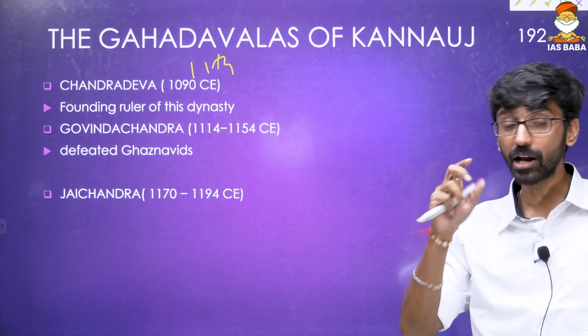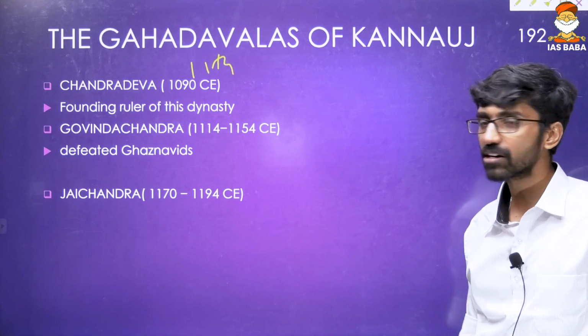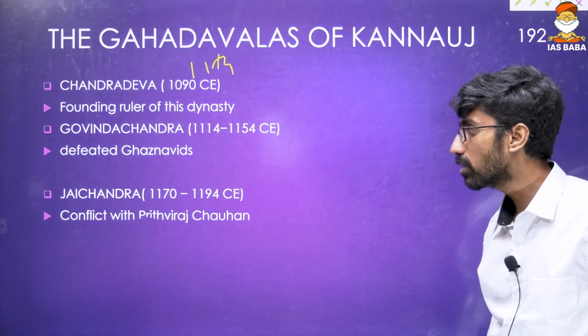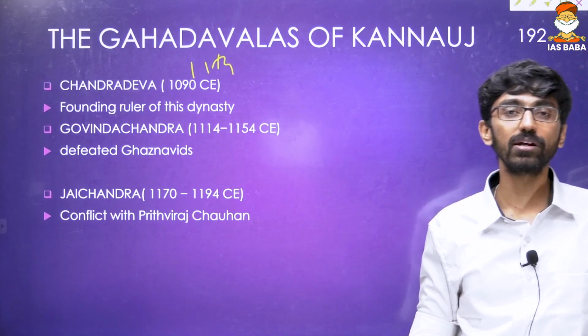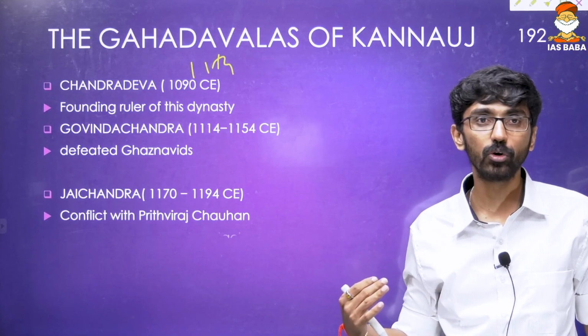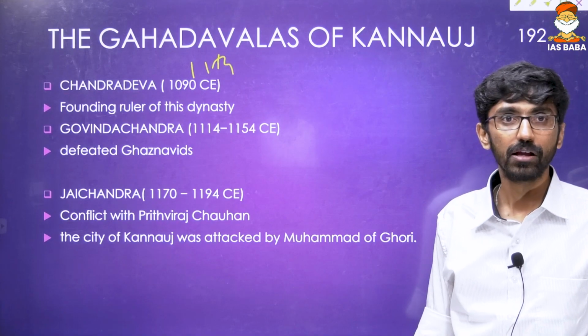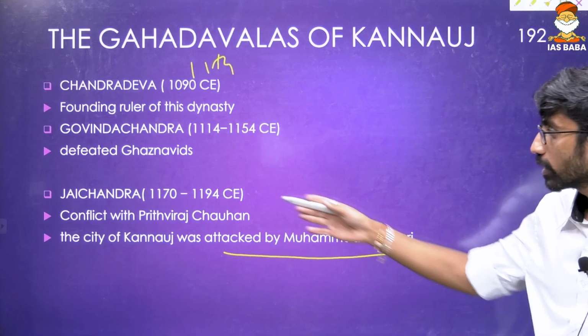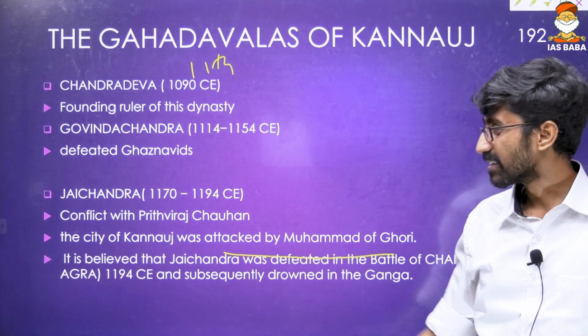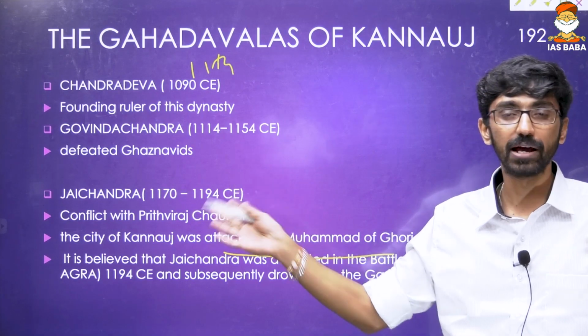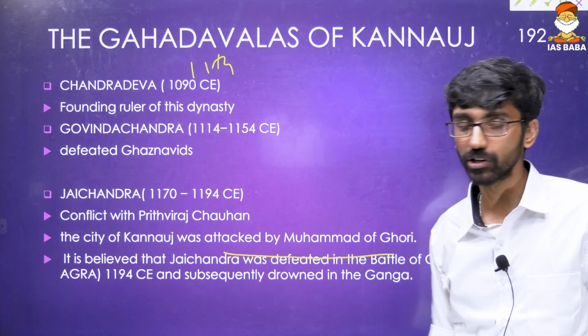We finished ancient India, but not the literature part. We'll come to that one. And Jai Chandra was one of their rulers, 1170 to 1194, and he had conflict with Prithviraj Chauhan. He invited Muhammad Ghori to defeat Prithviraj Chauhan, and the city of Kanauj was attacked by Muhammad Ghori during the time period of Jai Chandra. And there is a marriage relation between sisters and everything, but we don't want to get into that one.